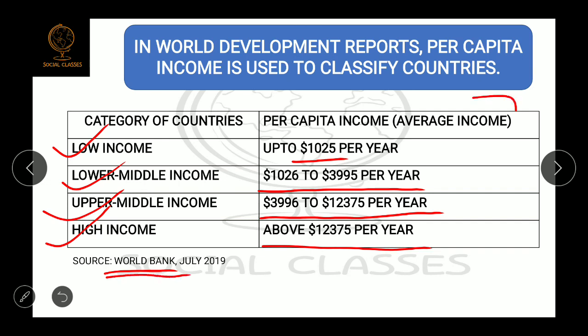Okay, so the data given here on your screen was released by the World Bank in July 2019. After some time this may change. For the purpose of your board exam, you can learn this data and use it in the answer. And when you are using any such data in the answer sheet, at the end you should put the source. Like here I have written the source, World Bank, July 2019, so you can write it at the end of the answer, so that the examiner will be confirmed that this student has a good idea about this categorization of countries.